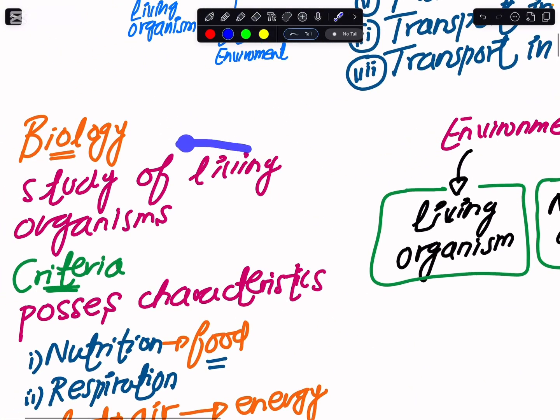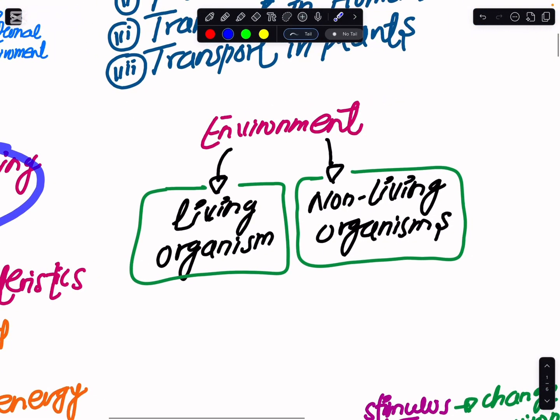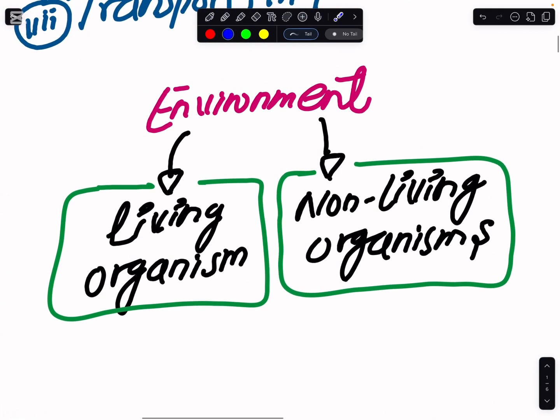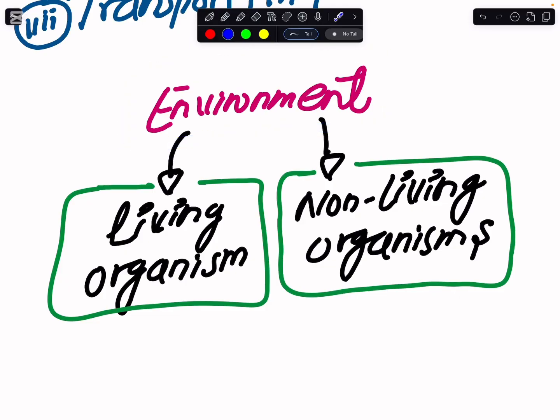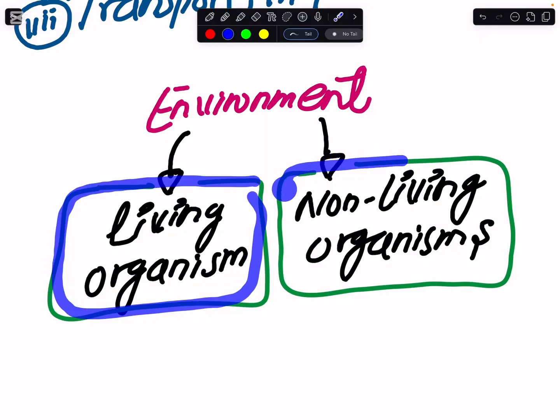Since I have said that we are supposed to be studying the living organism, if we look toward our environment, there are two things we have to see, wherever you are sitting. We have the living organisms, and at the same time there are non-living things as well.